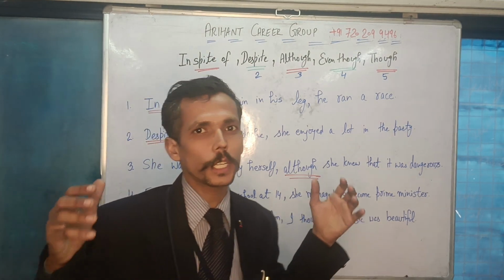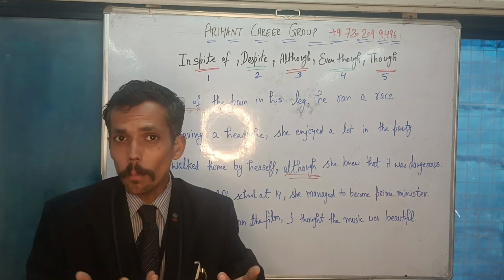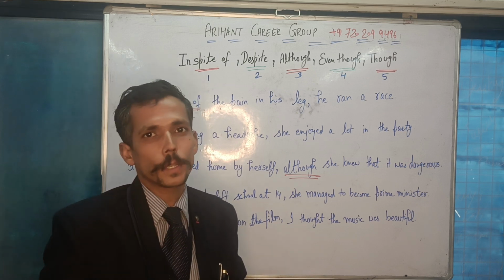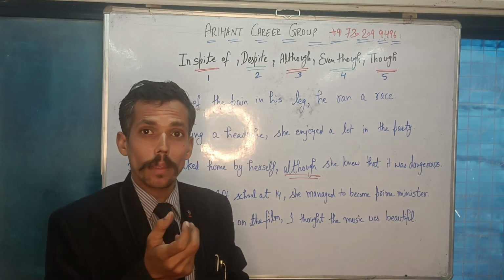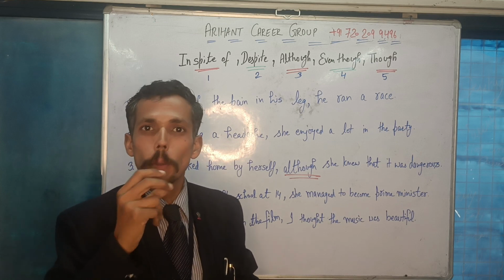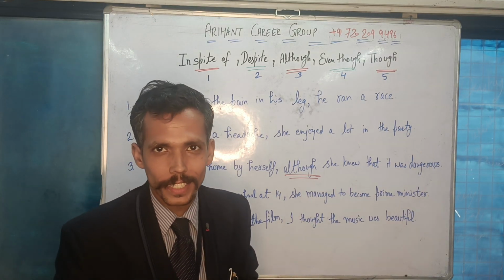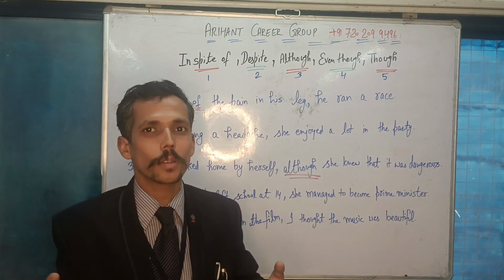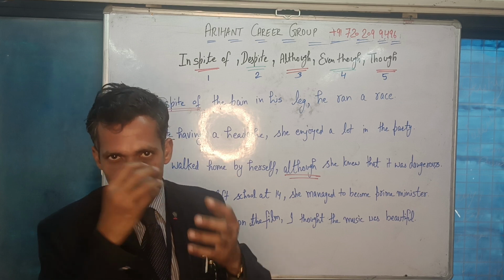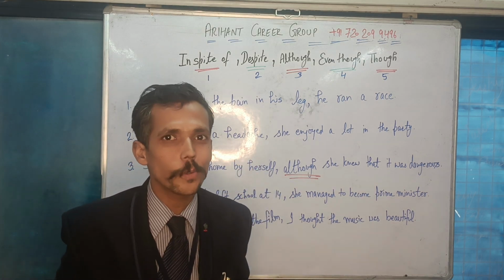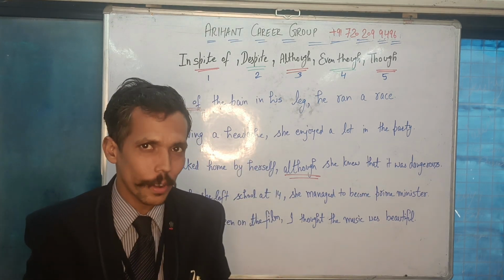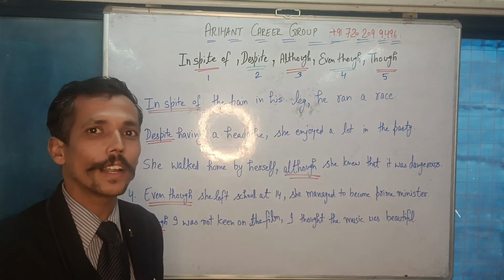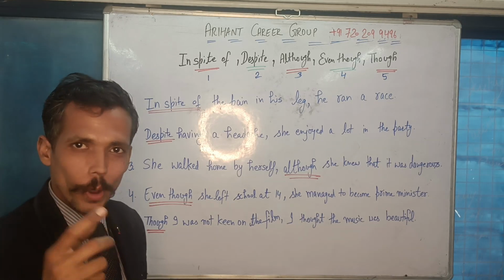Okay, so can I say that despite having faced a number of failures, she managed to become prime minister? She managed to become managing director, like that. Okay, so that means I'm sharing two contrasting situations. Although she was not having adequate sources, she still managed to do something. Am I right? This is a scenario here. But I used here a gerund. So the gerund makes it different from the sentences with although, though, and even though.